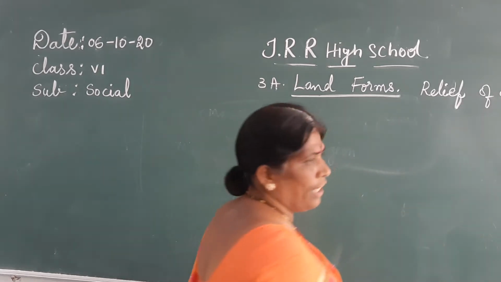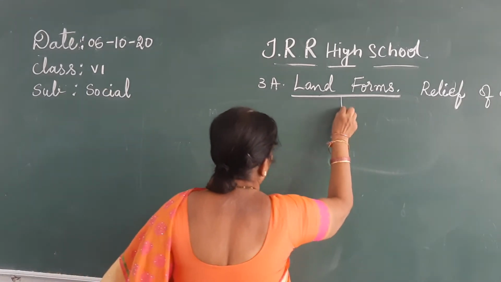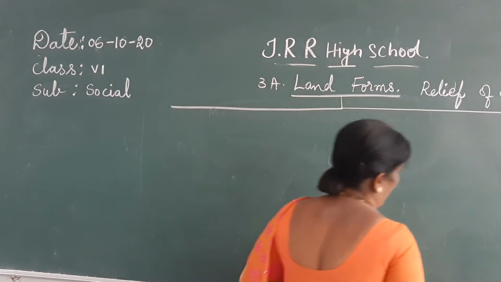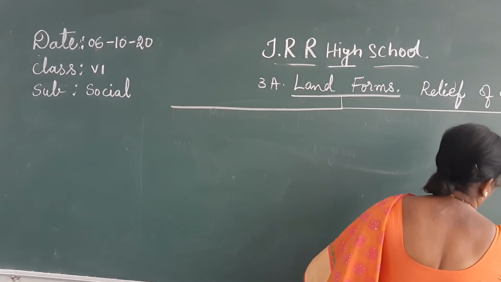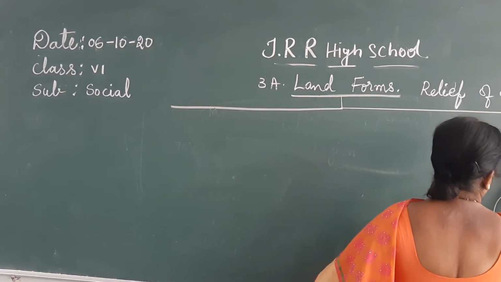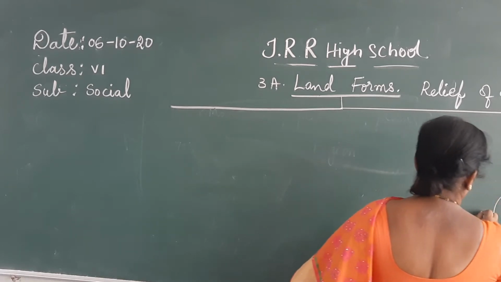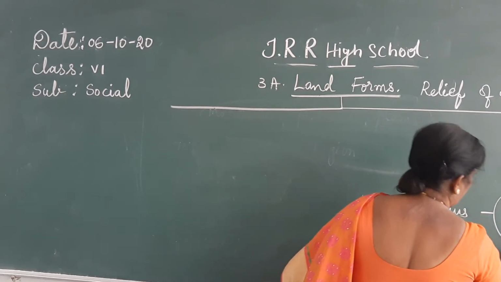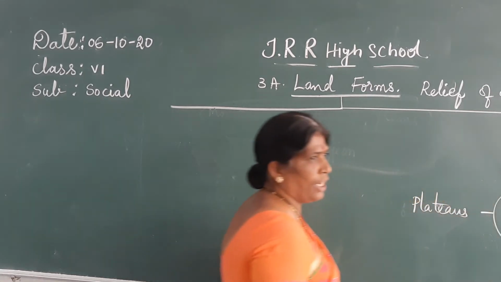How many landforms are there? If you see here, we got 3 landforms: mountains, plateaus, plains. Spellings you also have to learn now. Spellings are very, very important. Like this also you can learn.